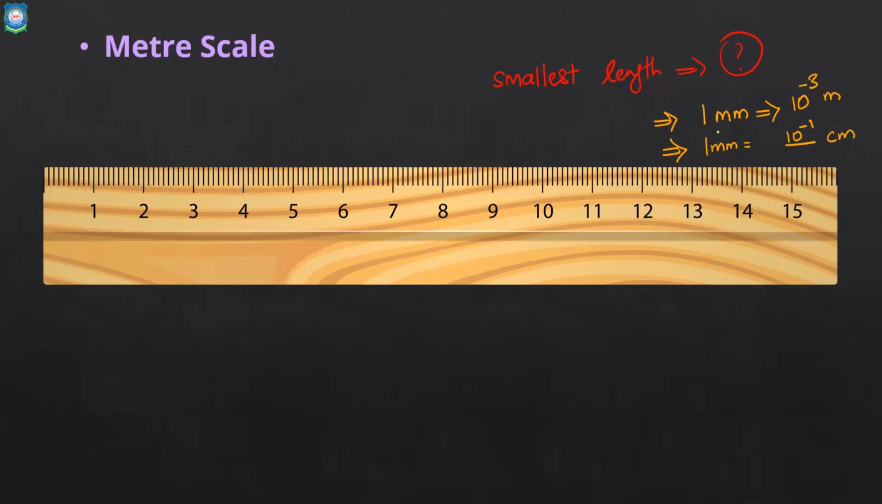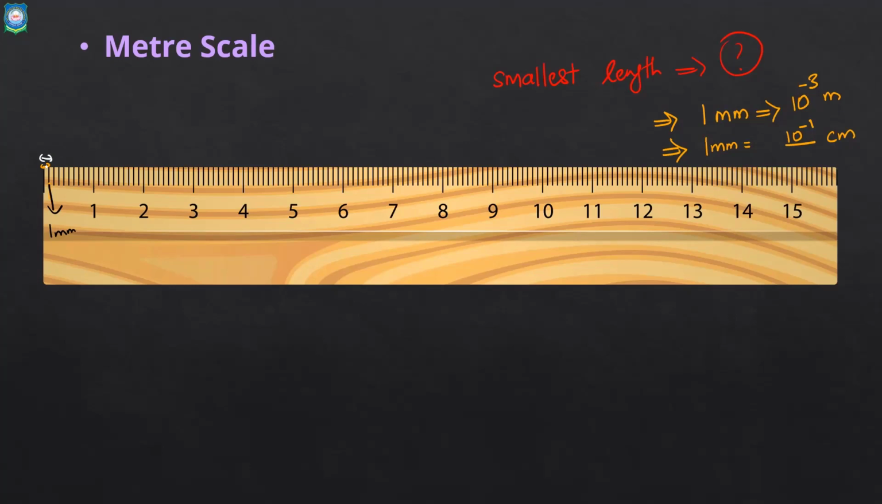So this is the smallest length you can measure using a meter scale. That means this length is 1 millimeter. Let me change the color. Okay, this is 1 millimeter. If you keep any object of this particular length, you can easily measure it using a meter scale.